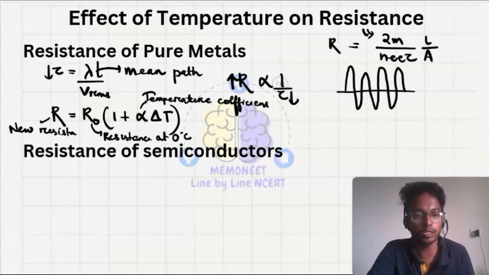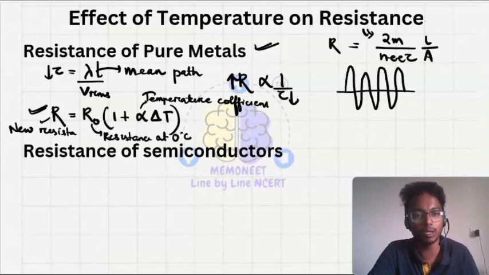So the resistance depends on the temperature like this. As tau decreases, the resistance increases, so when we increase the temperature, the resistance increases in pure metals. I am talking about the pure metals.